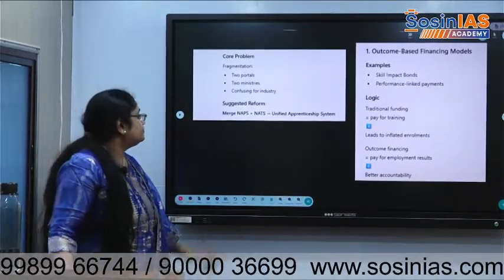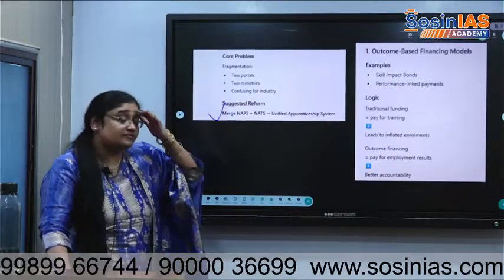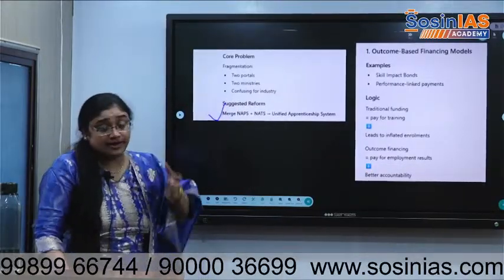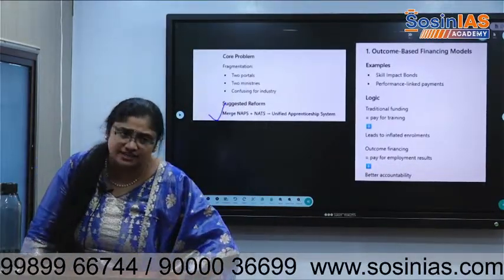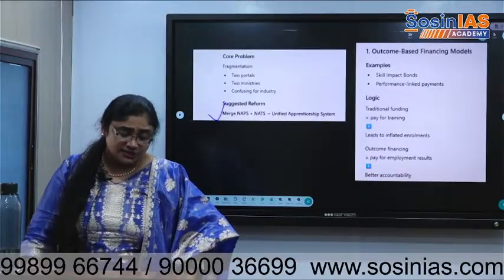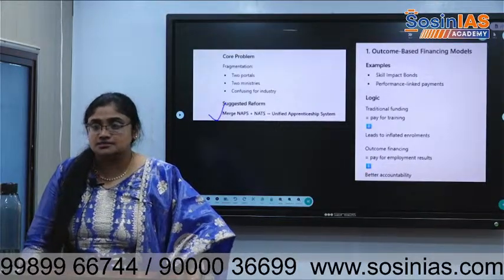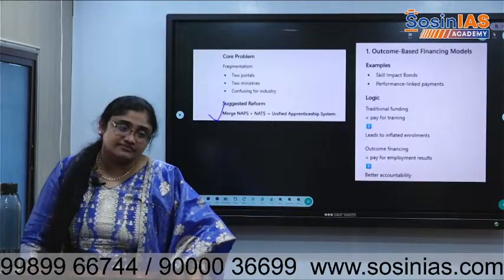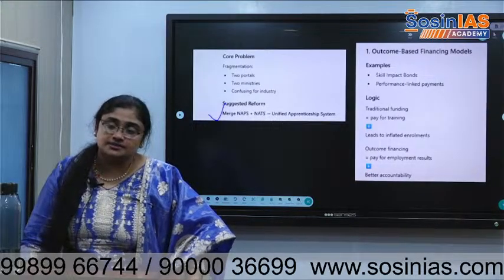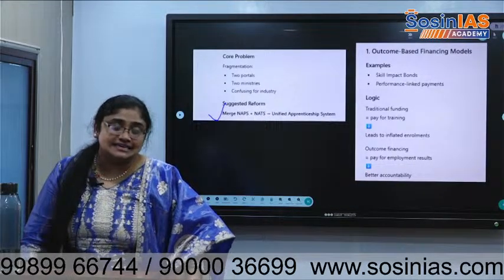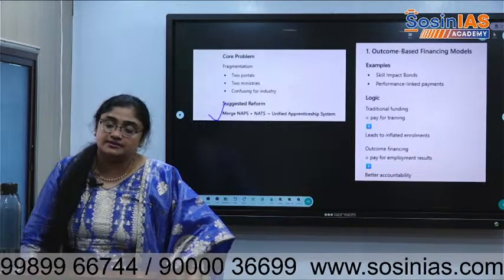So merge both and create a unified apprenticeship program. You can write this as your suggestion. The Economic Survey suggested creating a unified apprenticeship scheme. You can write that in your answers, in the demographic dividend answer, and in the skill development question.